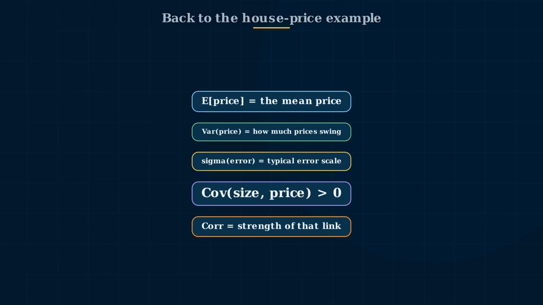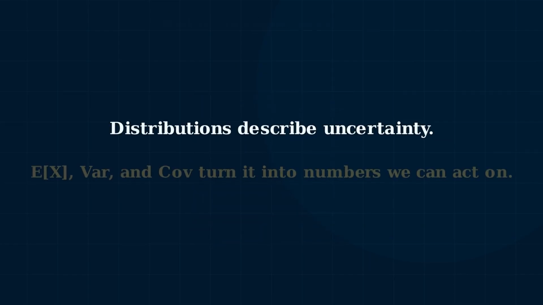Back to our house price story. E of price is the mean price. Var of price measures how widely prices vary, while sigma of prediction error expresses the model's typical error scale in euros. Covariance tells us that size and price move together, and correlation gives that linear relationship a unit-free strength.